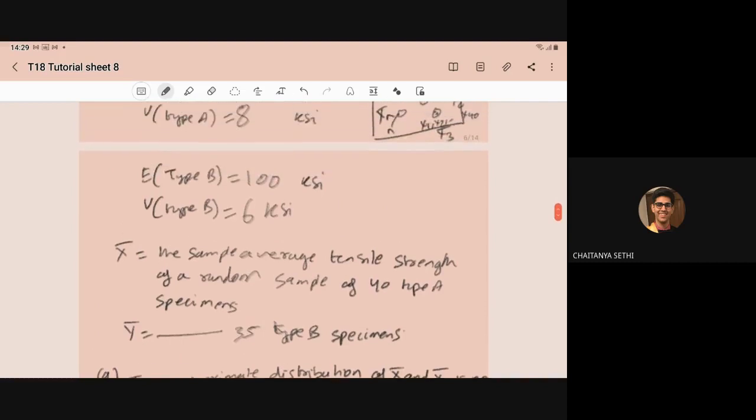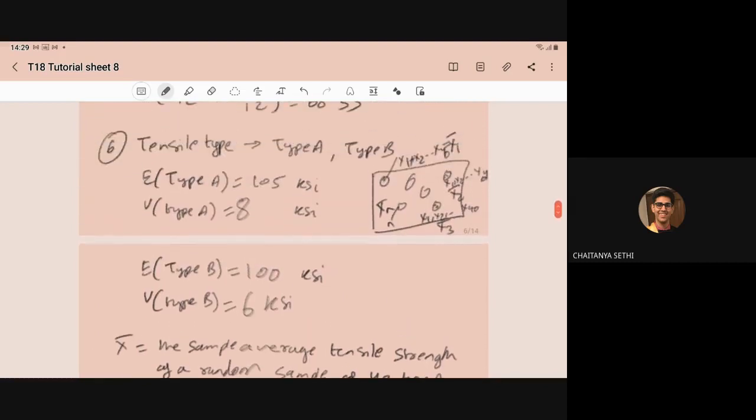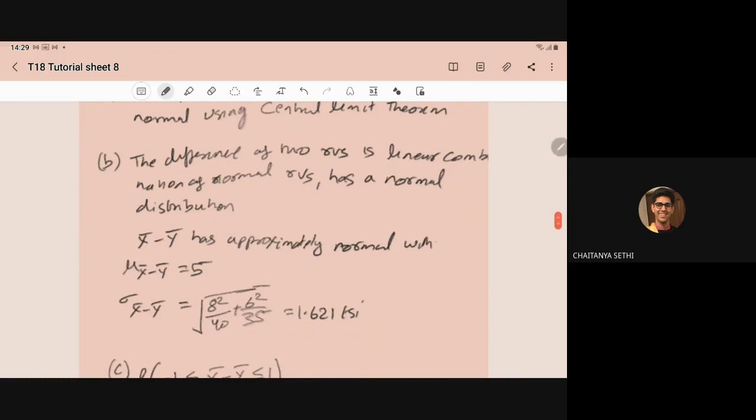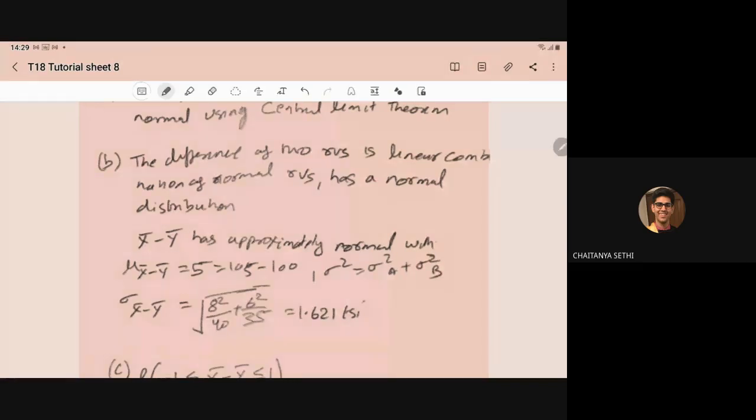So it will be 105 minus 100, so it will be 5 KSI. And for the standard deviation, here you know that the variance is the variance of A plus the variance of B. The variance is given to you when we are taking a sample of size n.